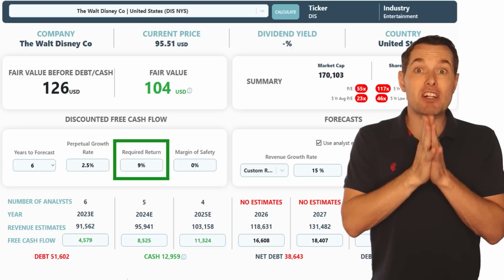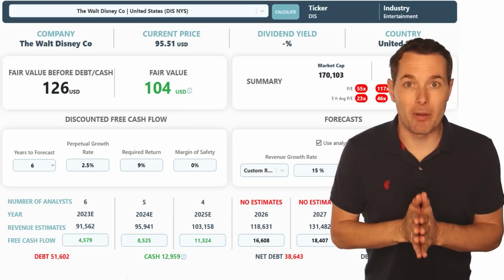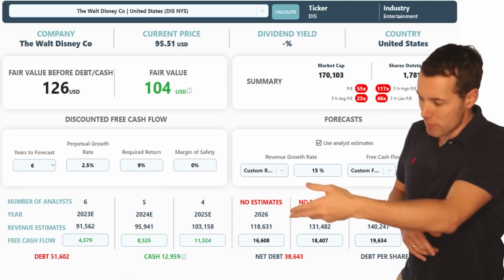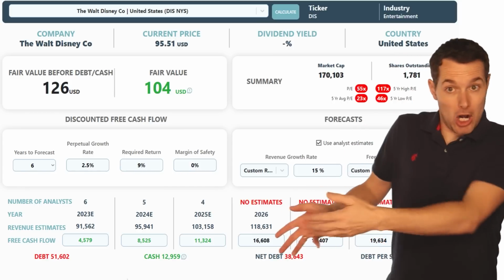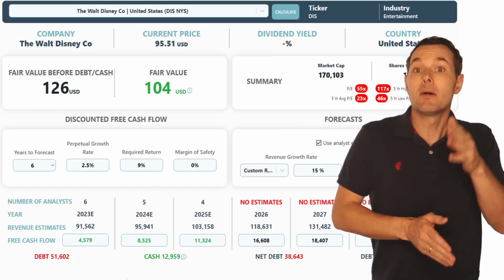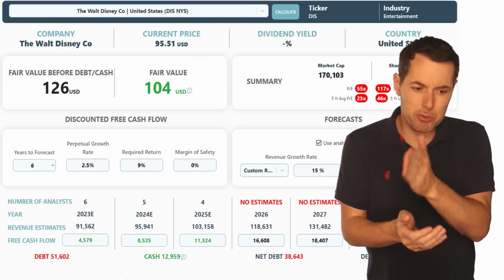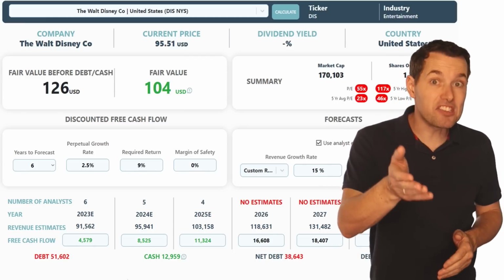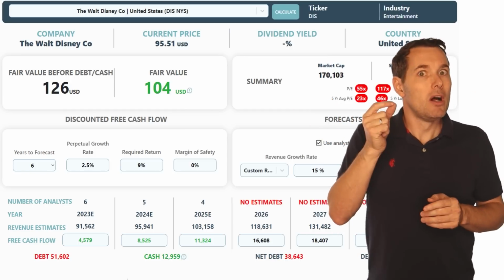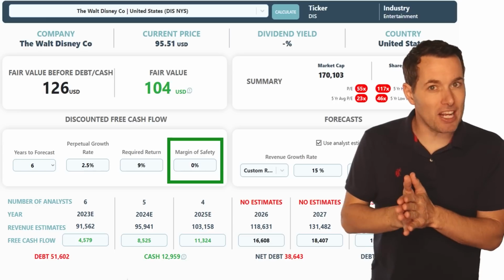Now, I'm using a required rate of return of 9%. So the way to think about discounted cash flow is that if we paid $104 per share and their free cash flow went up along the way we expect it to go, well, we would return 9% per year. That's what the required rate of return is actually telling us. How much will we get per year? Obviously, if we pay less than $104 per share, well, our returns would be greater than 9%. That's where a margin of safety comes in.